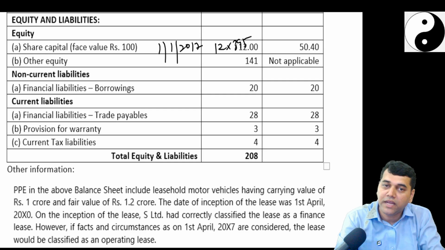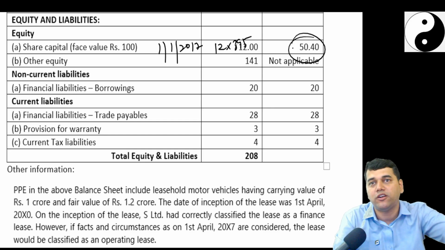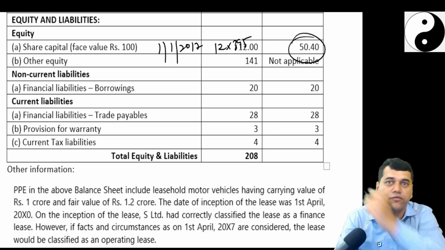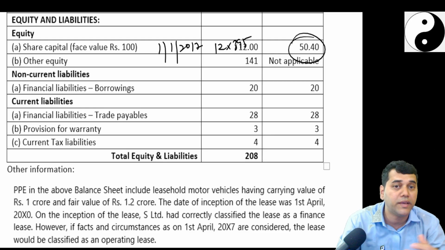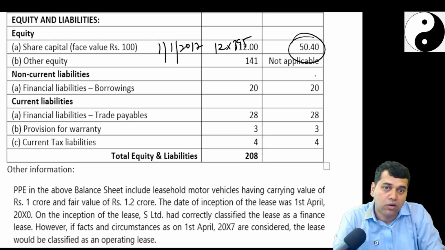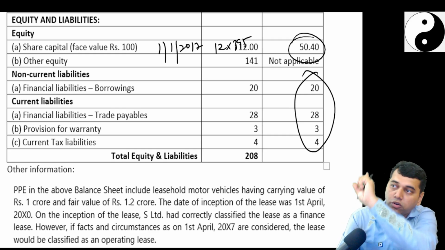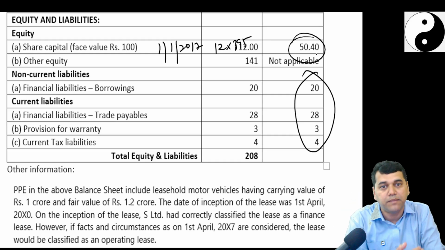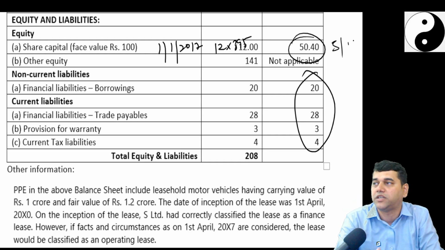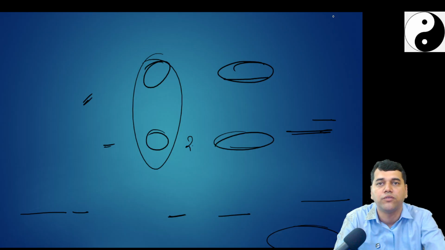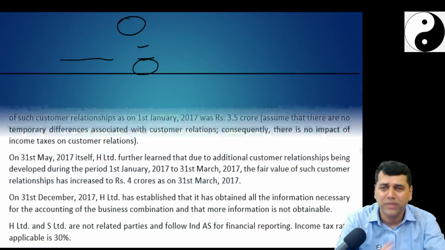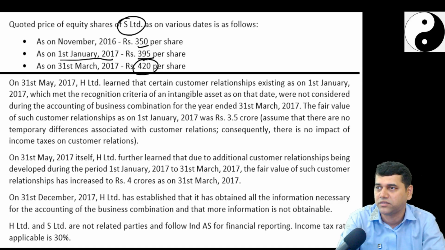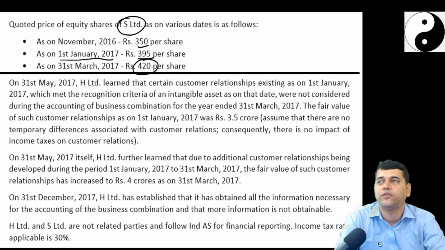Does that mean only one item they valued at the end of the year and every other item they valued on 1st January? No. So you have to make an assumption that all these items they have valued on 1st January only, which is taken forward, except this one which is on 31st March, because this is 420, no? Anyhow, to confuse you only, they have given this. Don't worry about this. Yes, one more imaginary line you have to draw now.